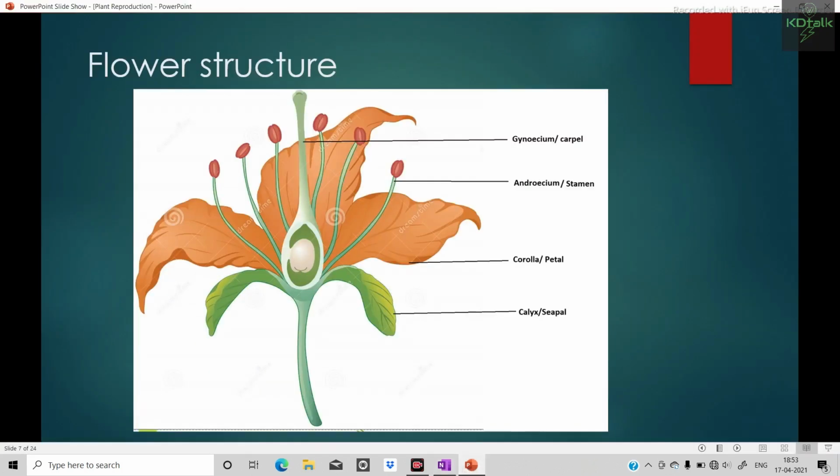You can see here the calyx, otherwise known as sepals. And corolla is otherwise known as petals. These are the colored petals. And here is the androecium, and this is the gynoecium. These are the essential sex organs.